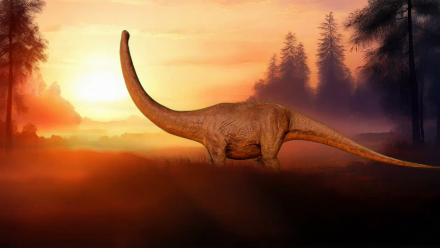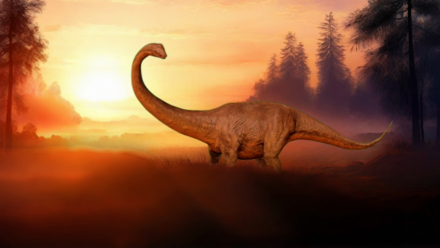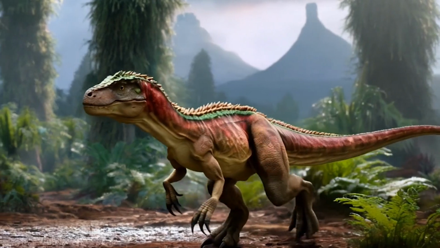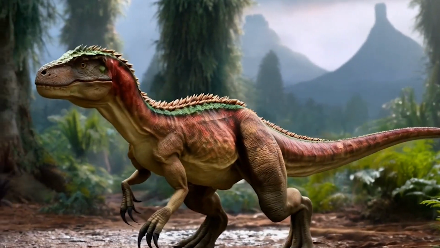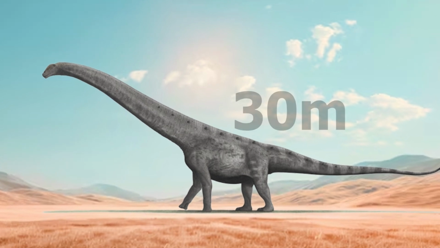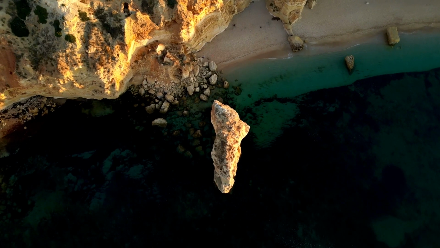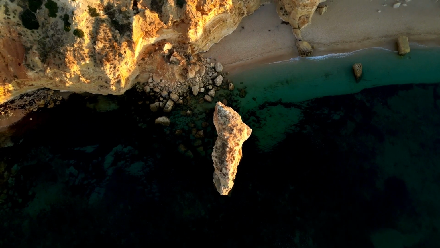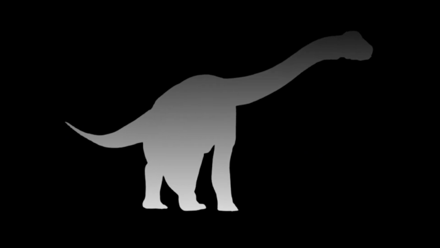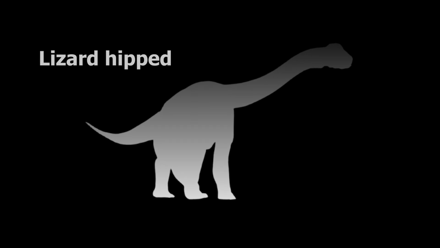Another herbivore, Diplodocus, which could grow up to 27 meters in length, posed significant challenges for carnivorous dinosaurs in terms of predation. Another of the tallest dinosaurs was Argentinosaurus, which could reach lengths of over 30 meters. Its fossils have been found in sedimentary rock formations. These sauropods belong to the group of Saurischian dinosaurs, which were lizard-hipped.